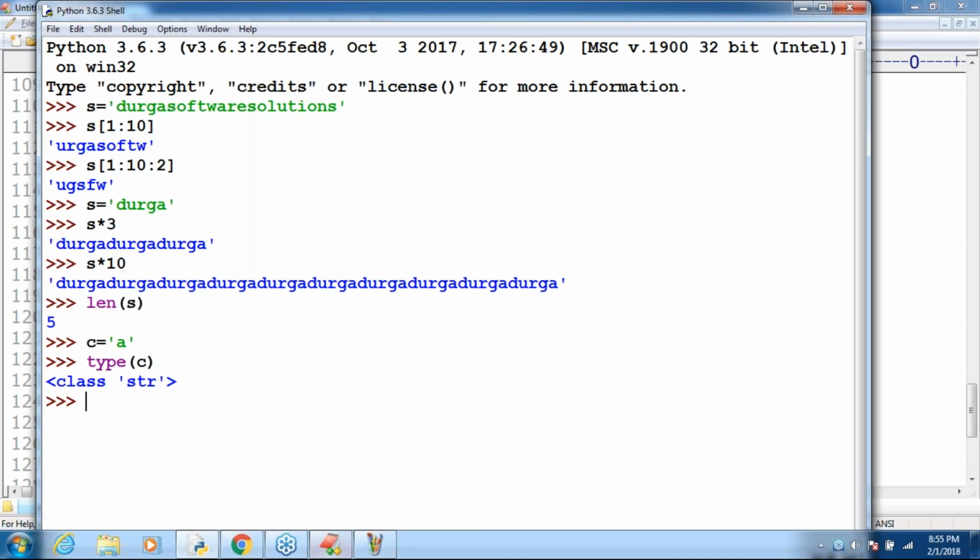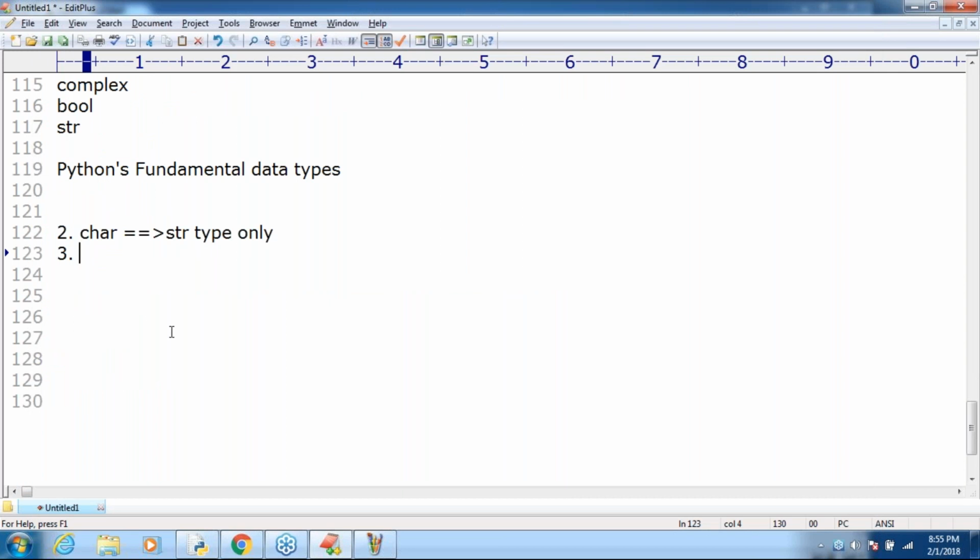One more point I covered, sir, about char. Next, one more point: the long type. Can you please tell, in Python, is the long type available or not available? Make sure, sir: the long data type is available in Python 2, but not in Python 3.